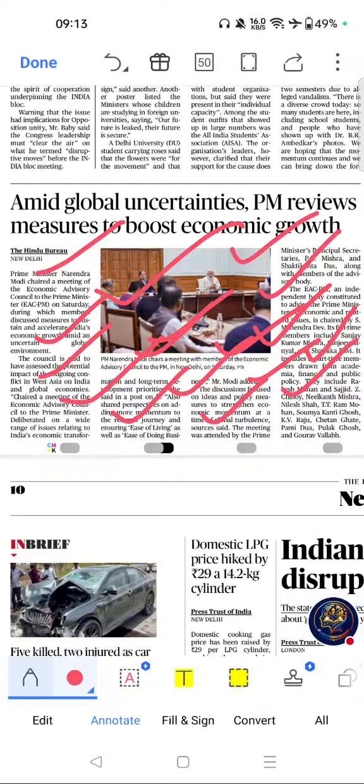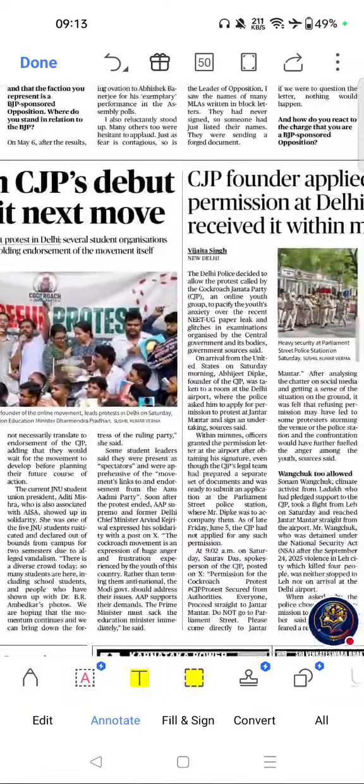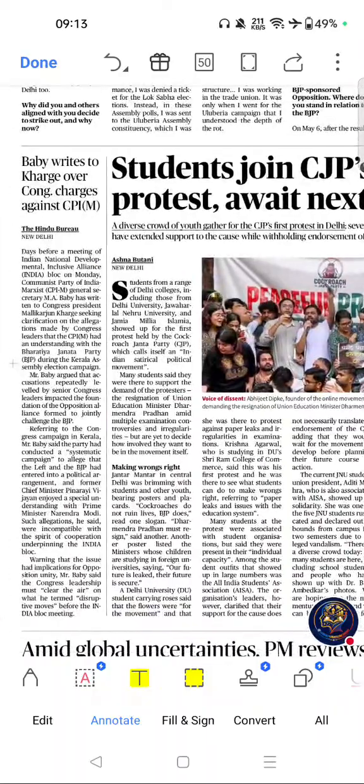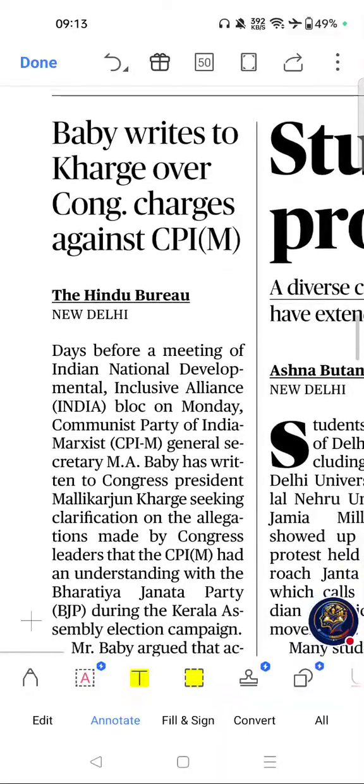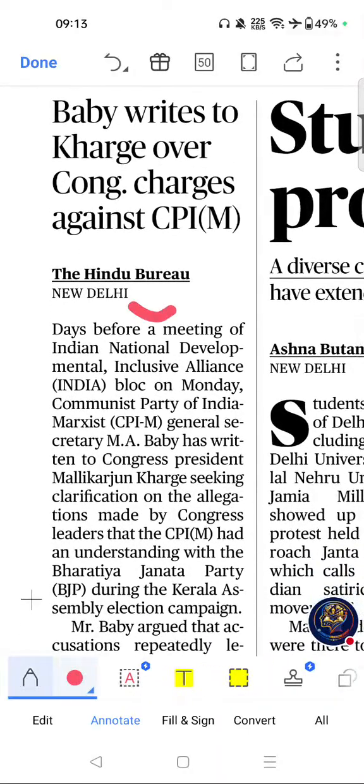Next important article from this page was Baby writes to Kharge over Congress charges against CPI(M). Importance of this topic. Opposition alliance and coalition politics are important for understanding Indian democracy.